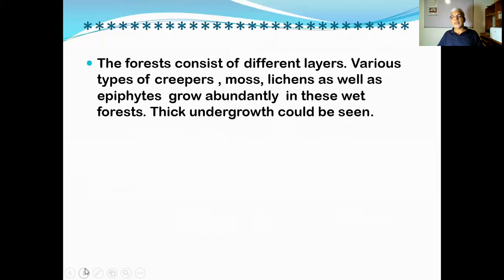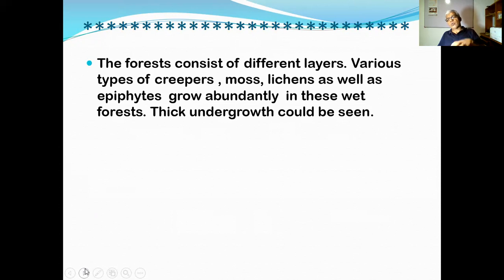The forest consists of different layers because that's a type of forest where the diversity is there, as I mentioned earlier. Different types of plants: there are creepers, there are moss, then lichens as well as epiphytes. Epiphytes means some plants grow on other plants. We call them Udavedia. They grow abundantly in this wet forest with thick undergrowth. Undergrowth means the plants that grow just above the land because the tall trees are there. Then bushes are there, very short bushes growing. They can be taken as the undergrowth.